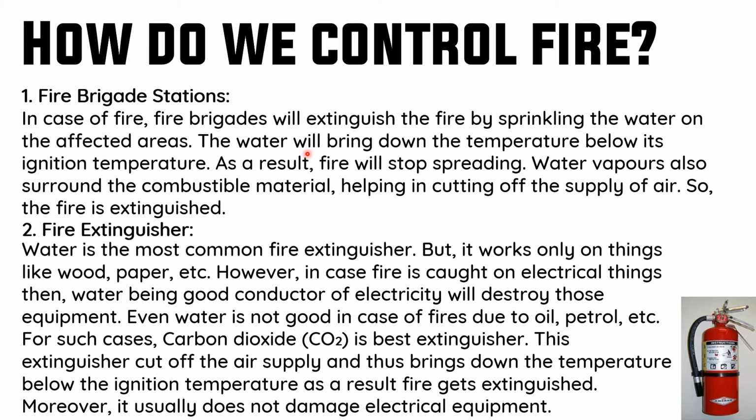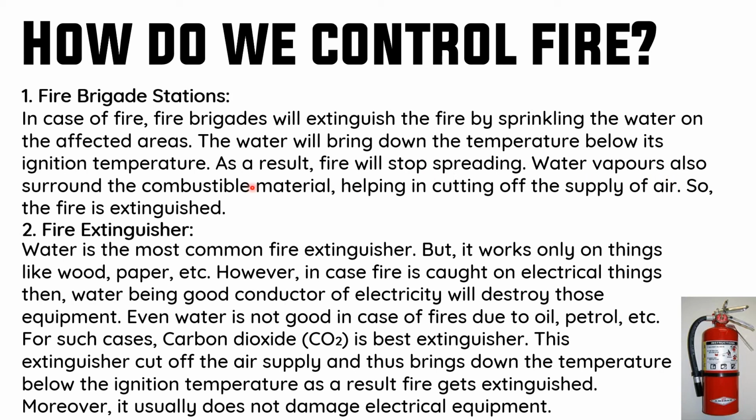We studied that a substance burns only when it reaches its ignition temperature. So while sprinkling the water, it can bring down the temperature below its ignition temperature. As a result, the fire will stop spreading.